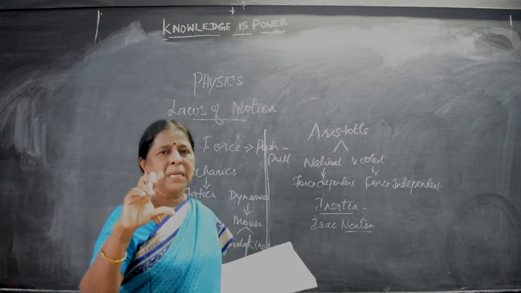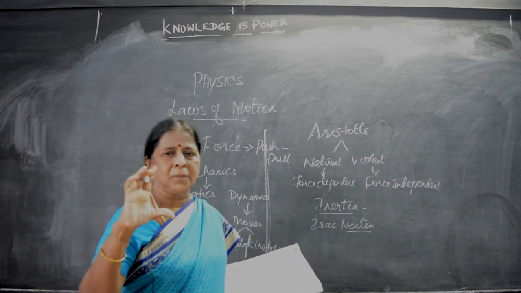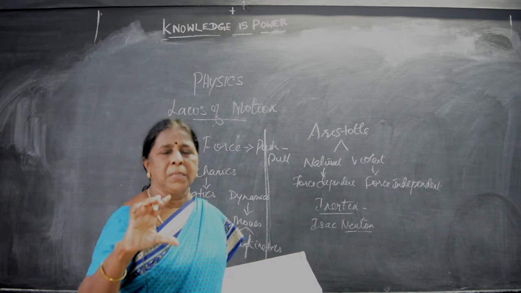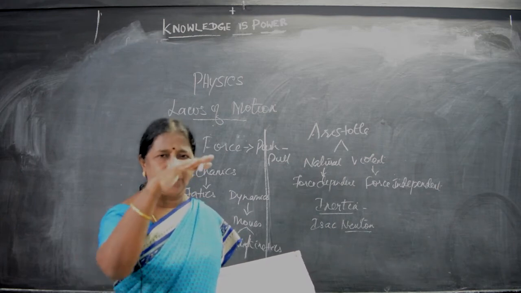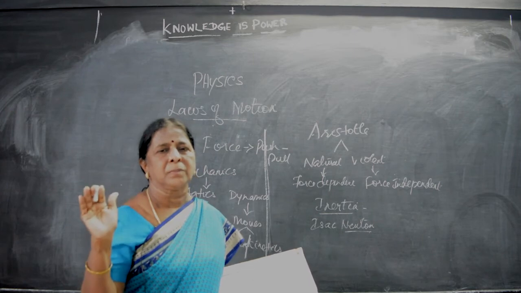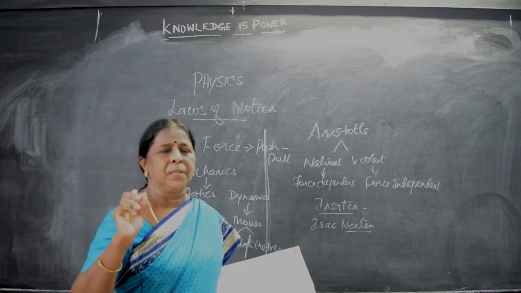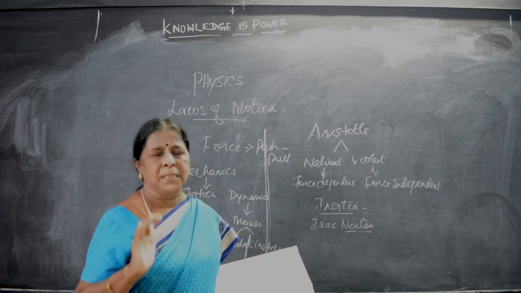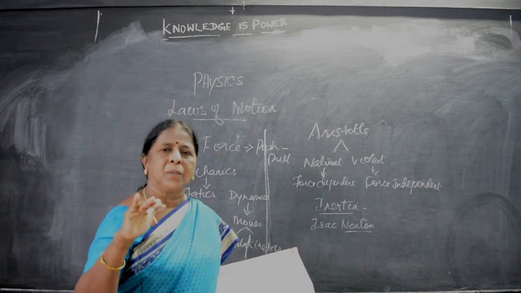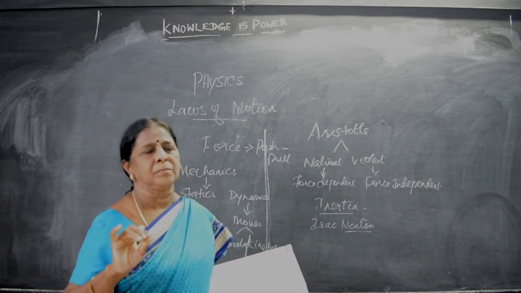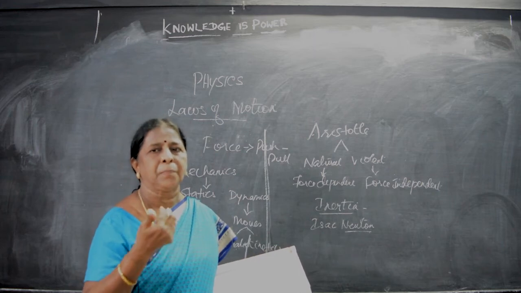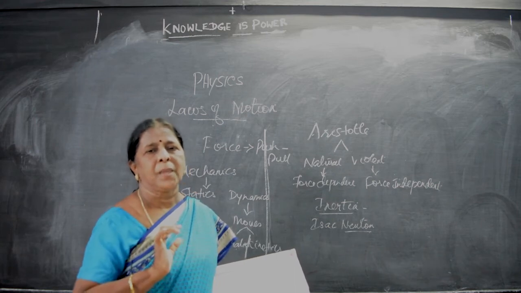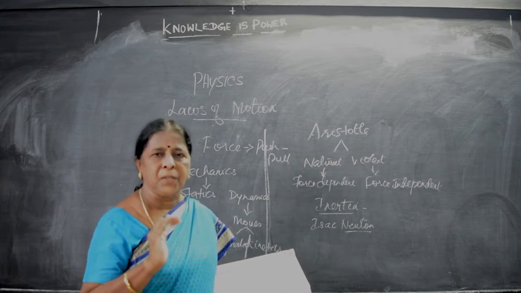For example, we can take a simple example. You take a glass tumbler in the resting condition, that is activity 1. You have to close the brim, brim means the top of the tumbler, using a cardboard. On the cardboard you place a coin. So what is this inertia? Inertia of rest. The tumbler is in resting condition, covered by the cardboard, and on the cardboard we are keeping a coin. When you snip the card, it moves suddenly and the coin falls into the tumbler. So before that, the tumbler is in inertia of rest.